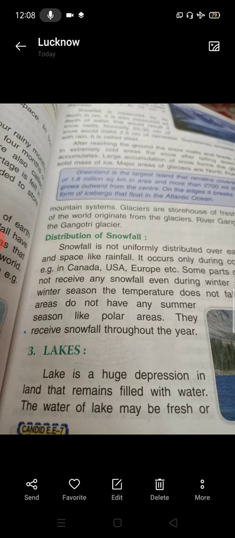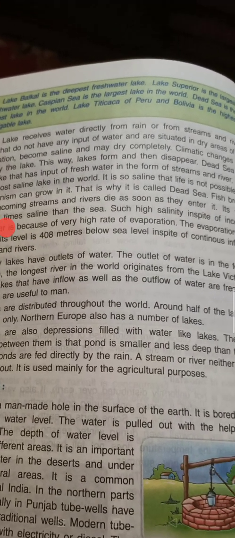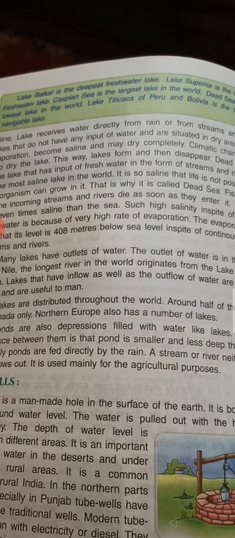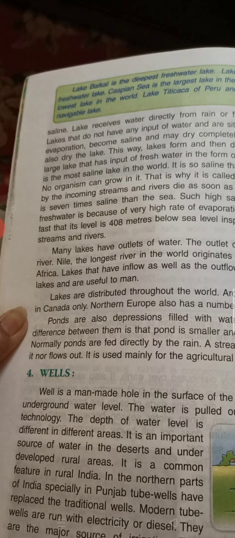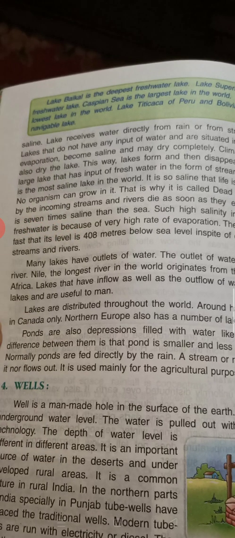We have to begin from lakes. Lake is a huge depression in land that remains filled with water. The water of lake may be fresh or saline. Lake receives water directly from rain or from streams and rivers. Lakes that do not have any input of water and are situated in dry areas of fast evaporation become saline and may dry completely. So we have two types of lake, one which has fresh water or normal water and the other one which has saline water.